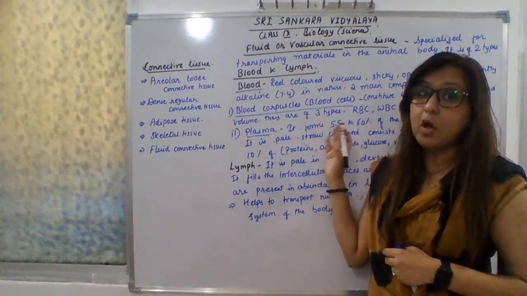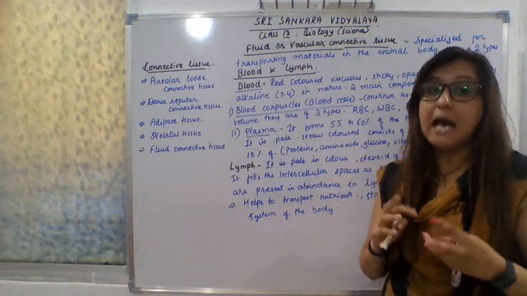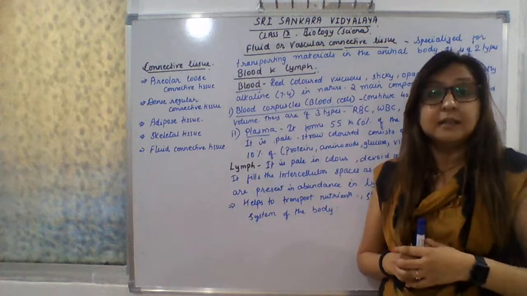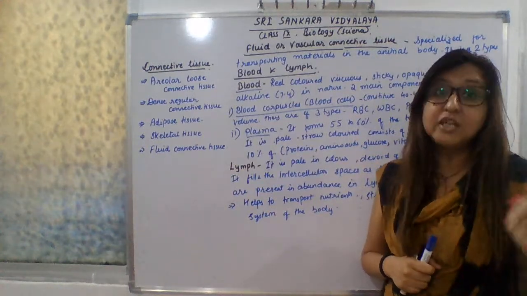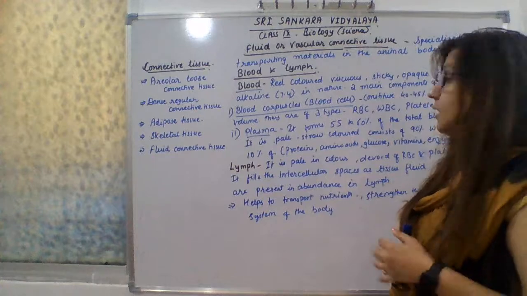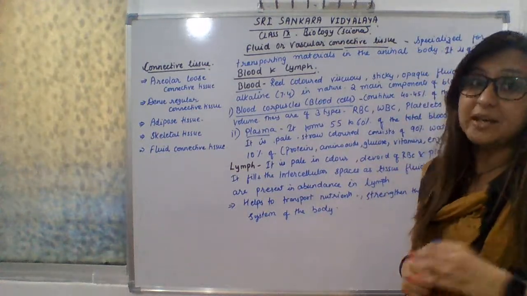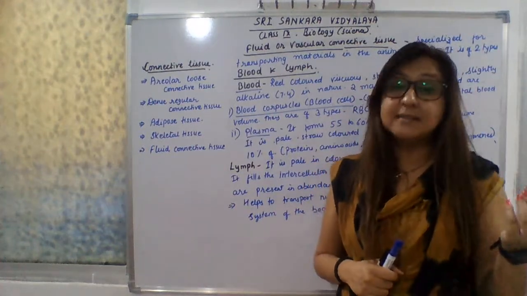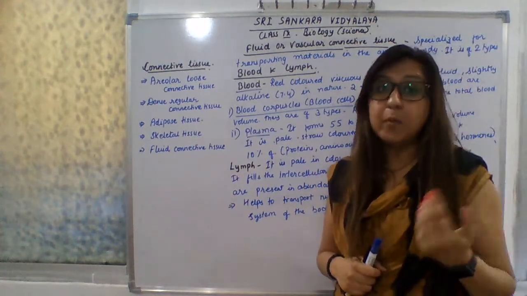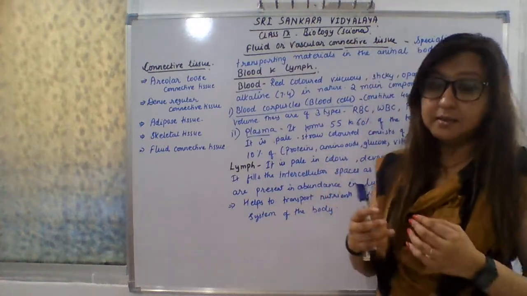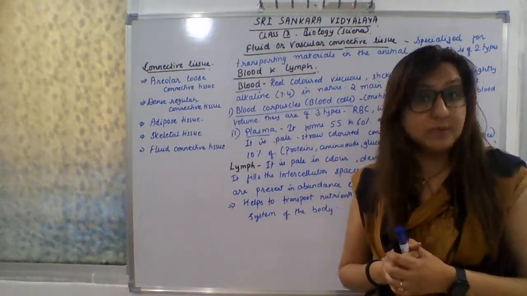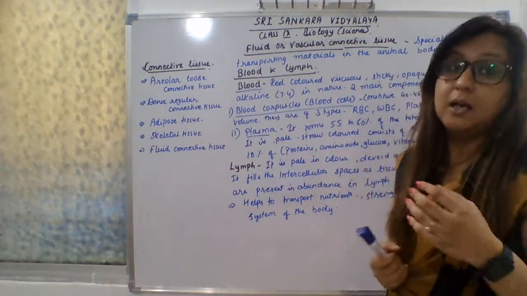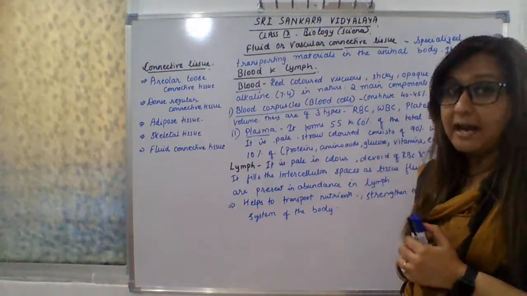Blood corpuscles or blood cells comprise WBC, RBC and platelets. RBC are red blood cells. These carry the hemoglobin of your body. Whereas WBC are the white blood cells, which help to fight against antigens. They act as antibodies, or you can say they strengthen our immune system, because they will fight against antigens. So WBC helps to fight against the microbes or antigens.